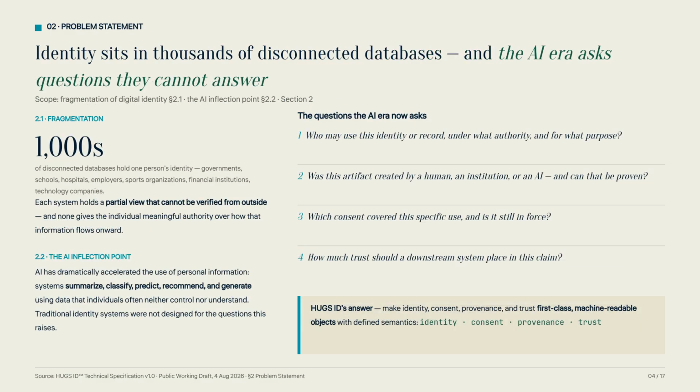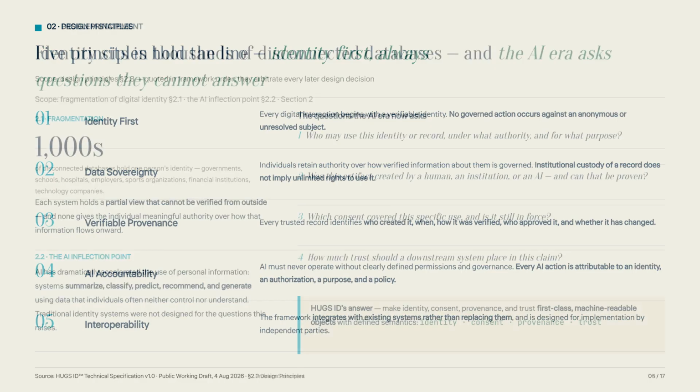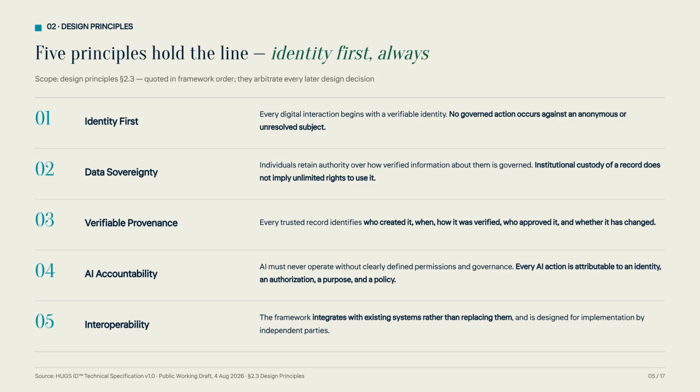In the current era of fragmented digital identity, AI poses critical questions that traditional systems cannot answer. HUGS ID provides the solution, turning identity, consent, provenance, and trust into first-class machine-readable objects. Our framework is guided by 5 design principles, with identity first, always. These principles ensure that all governed actions are linked to a verifiable identity and that individuals maintain sovereignty over their information.